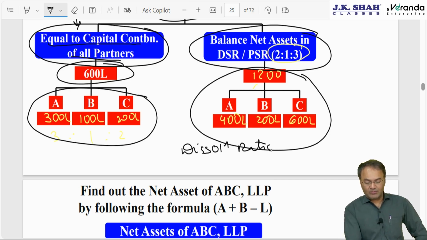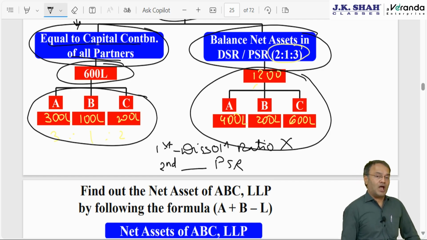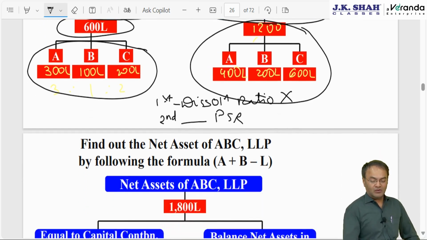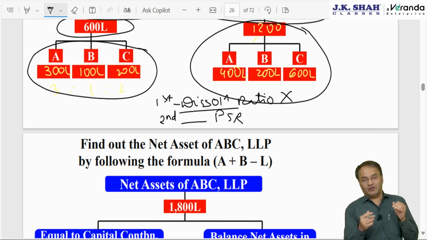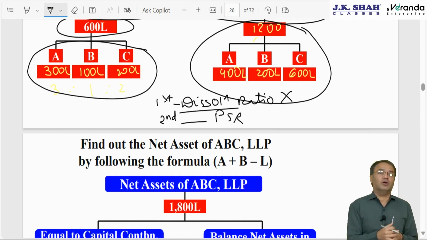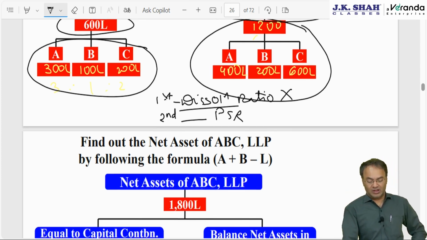Dissolution ratio. However, most of the firms don't have a dissolution ratio. In case there is no dissolution ratio or no agreed ratio, then the second priority is to be given to the profit sharing ratio. Dissolution ratio will be given first priority, PSR will be second priority, meaning thereby that if both are available, priority will be given to the dissolution ratio. In real life, nobody has a dissolution ratio included in a partnership deed, because at the time of instituting the partnership firm, people don't know in what ratio they will distribute. They will not think negative about anything.